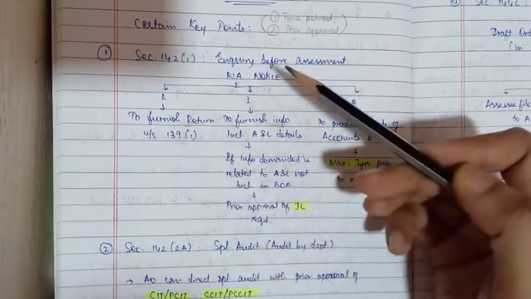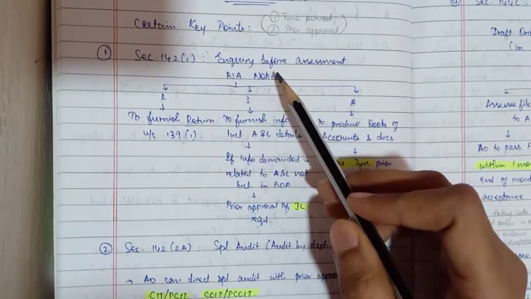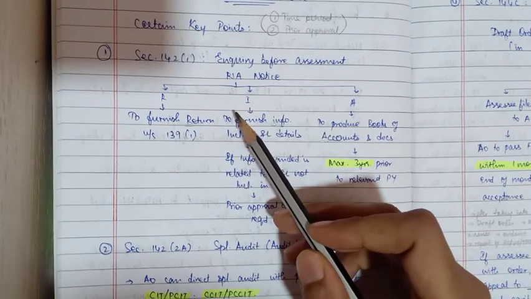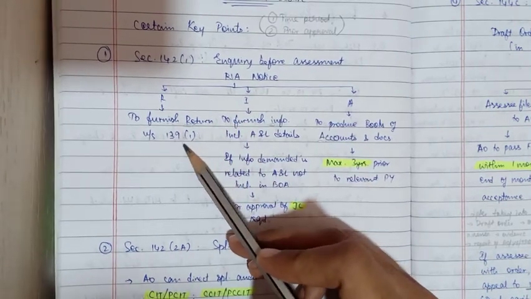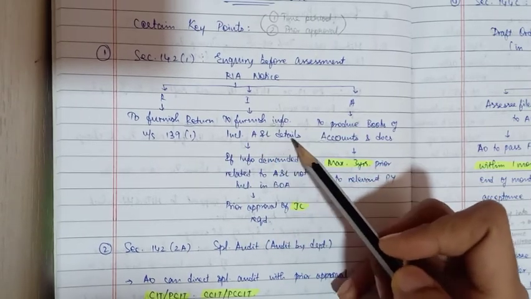So in what circumstances can this notice under section 142(1) be issued for an enquiry before any assessment is taken up? Those matters are in order to furnish a return under section 139(1) or to furnish information including assets and liabilities details.